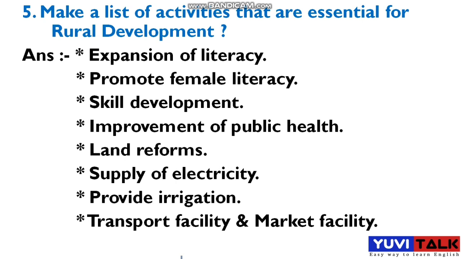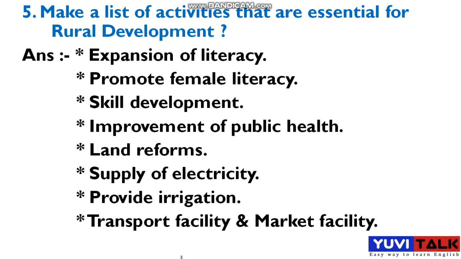And third is skill development. We should give training like this. We should develop their skill. And next is improvement of public health, and we should also improve the public health of the rural people. And next, land reforms. We should also bring them in properly. And next, supply of electricity. Okay, it is also a major point. We should supply electricity to the rural areas. Next is provide irrigation. Okay, we should also provide irrigation in the rural areas.